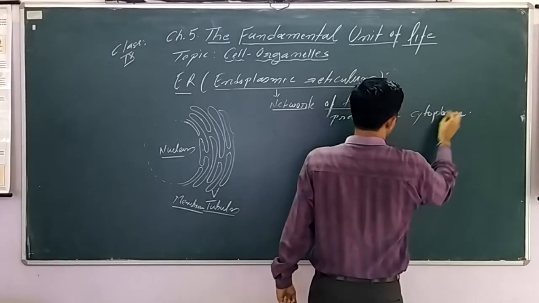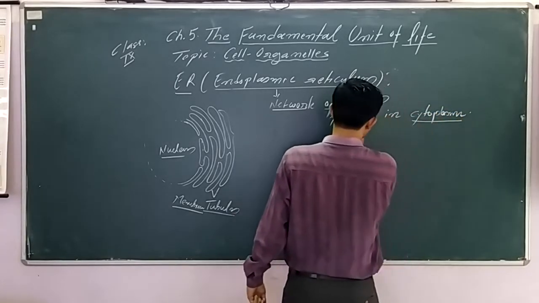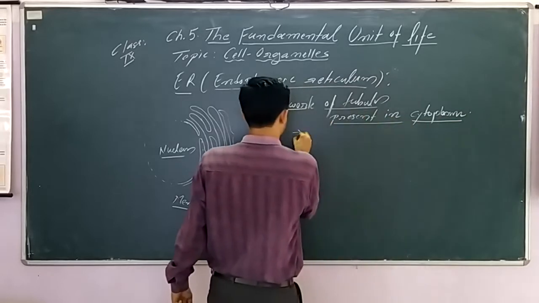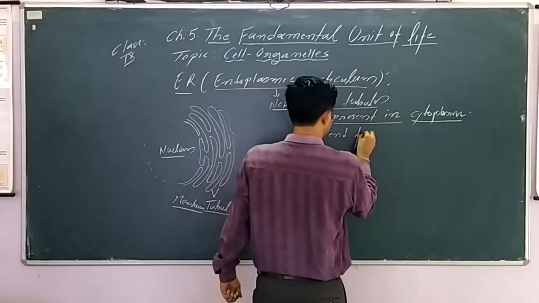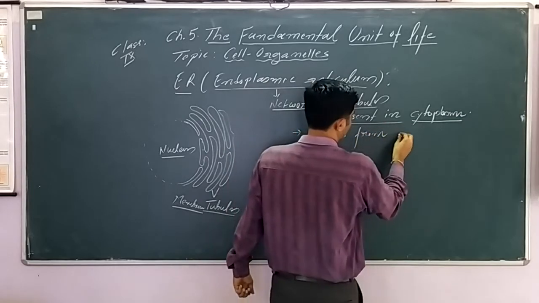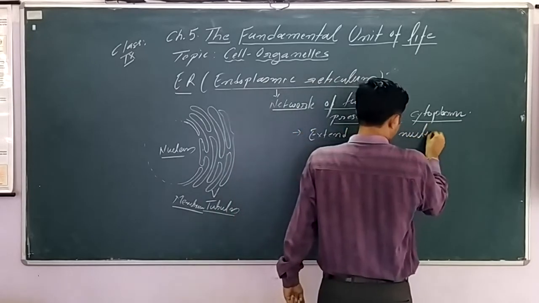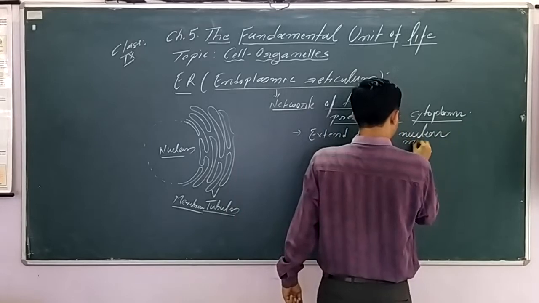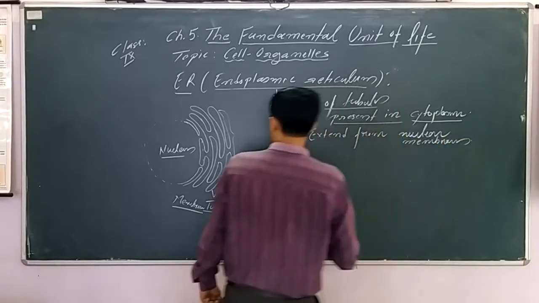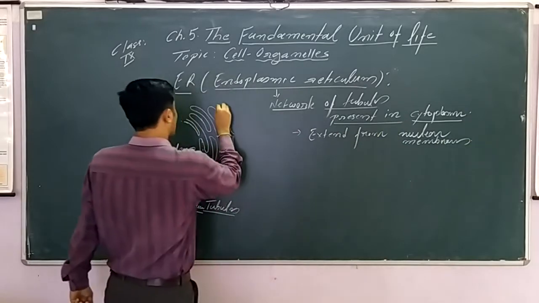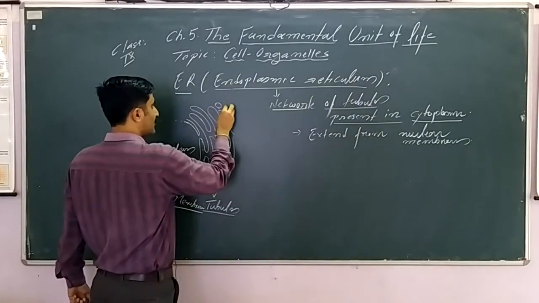Two things we have to remember: it is present near the nucleus and extends from the nuclear membrane.